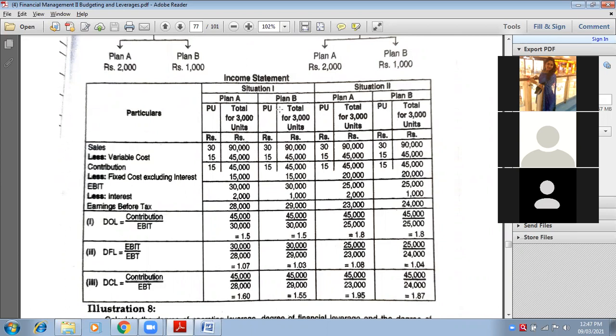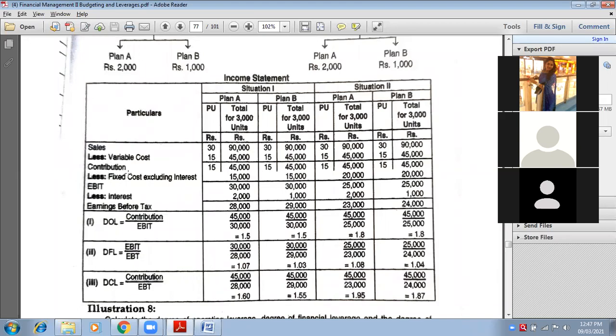Whether it is plan A or B, in situation 1 fixed cost is 15,000 for financial plan A and 15,000 for financial plan B. Now come to situation 2. Whether it is financial plan A or B, it will be 20,000 for both of them. So fixed cost will be 20,000, 20,000 for situation 2, and 15,000, 15,000 for situation 1.